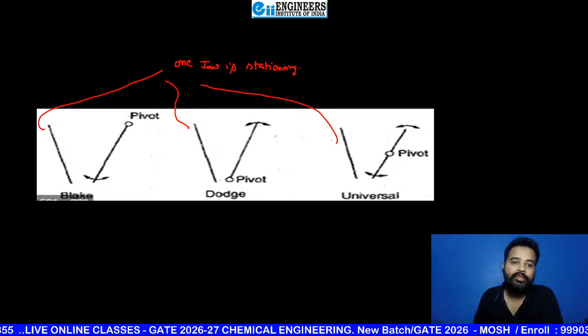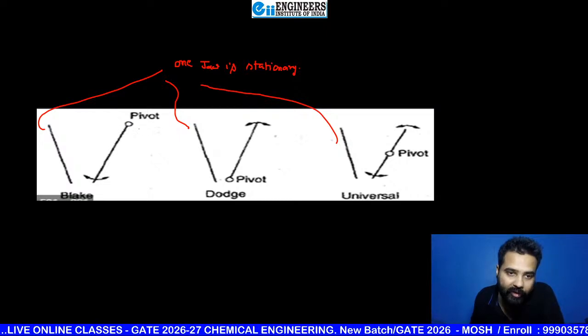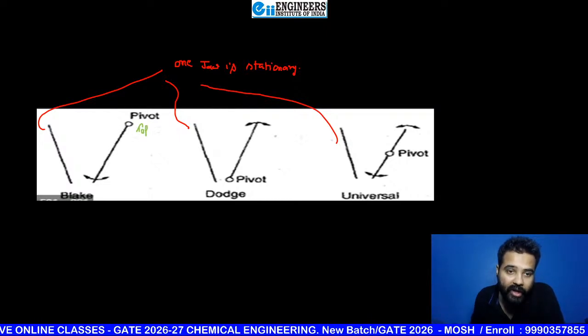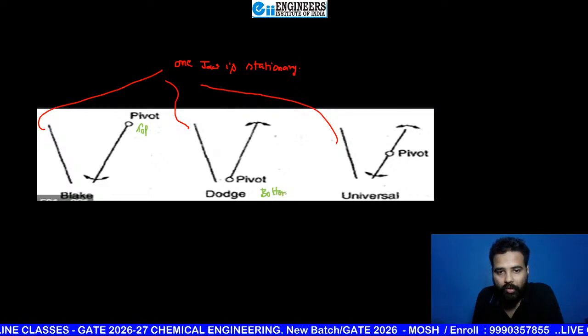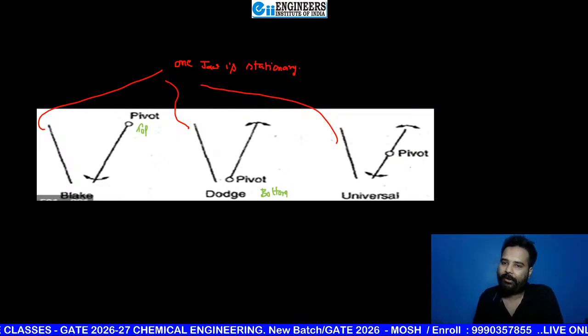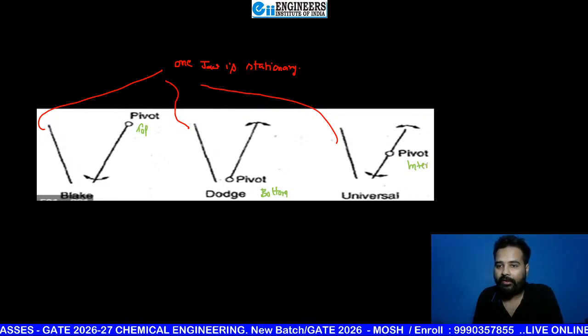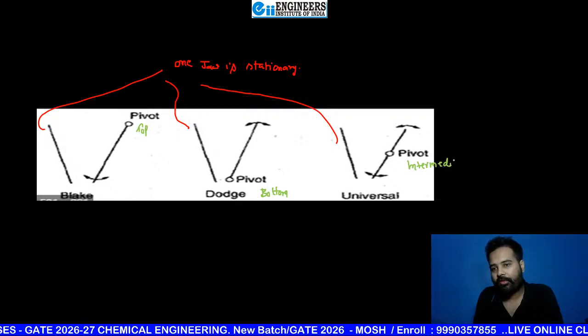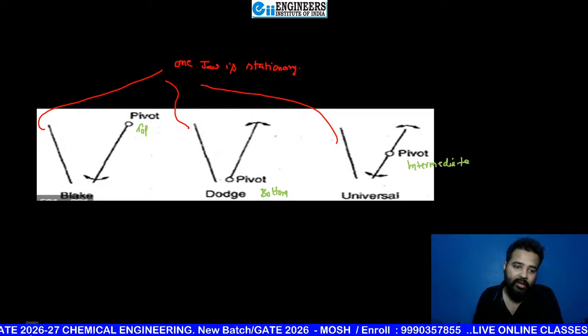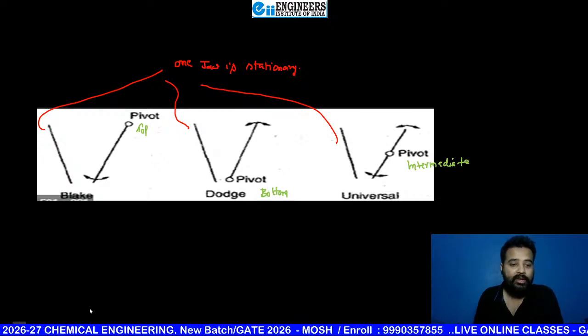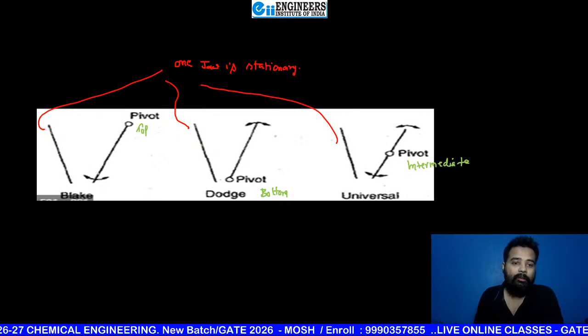See, this jaw is pivoted at top. Here, pivoted at top. Here, pivoted at bottom. And here at some intermediate point. If pivoted at top, it can make motion only at the bottom side.